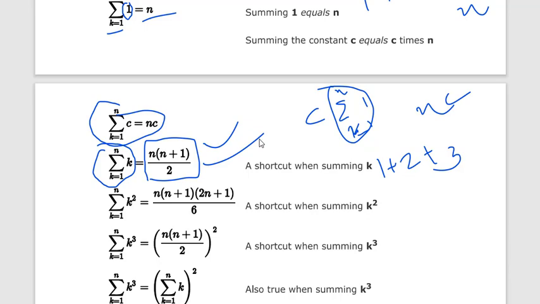Okay, as well as we have shortcuts for the summation of square values of natural numbers, which is n(n+1)(2n+1)/6.